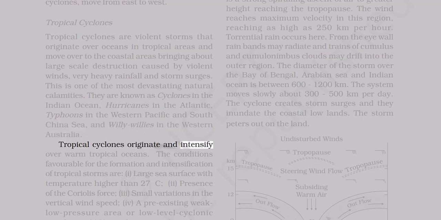Tropical cyclones originate and intensify over warm tropical oceans. The conditions favorable for the formation and intensification of tropical storms are: 1. Large sea surface with temperature higher than 27 degrees Celsius. 2. Presence of the Coriolis force. 3. Small variations in the vertical wind speed. 4. A pre-existing weak low-pressure area or low-level cyclonic circulation. 5. Upper divergence above the sea level system.